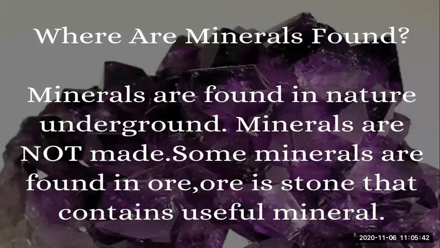If we take the example of stone, that is diamond. If we take the example of metal, that is gold and silver. And the building material is the marble. What are all these? These all things are the substances which are found underground, and they are useful for us. We use them for different purposes.